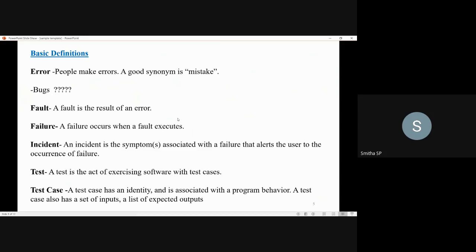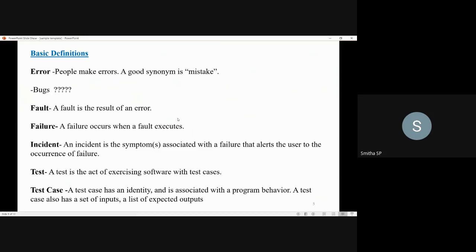What behavior should the software exhibit? How should the program work? How should the software work? By looking into that, you will be writing the test case.